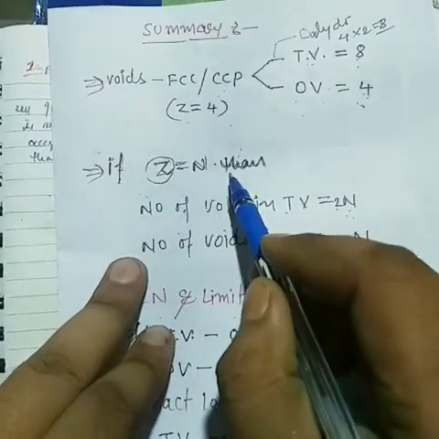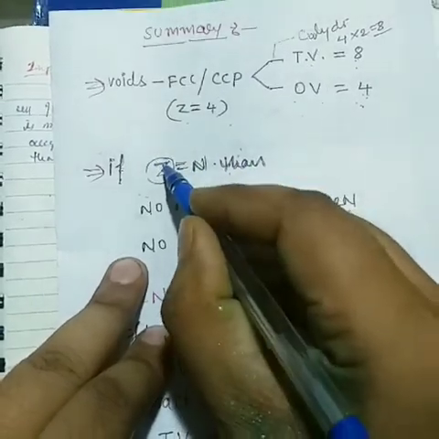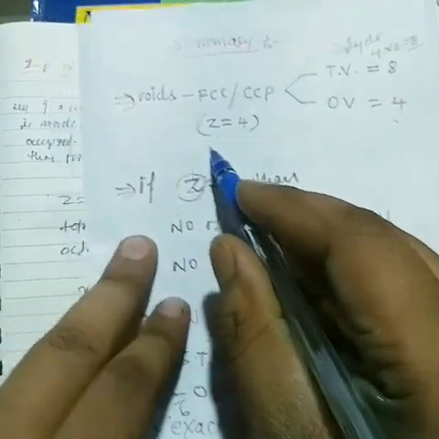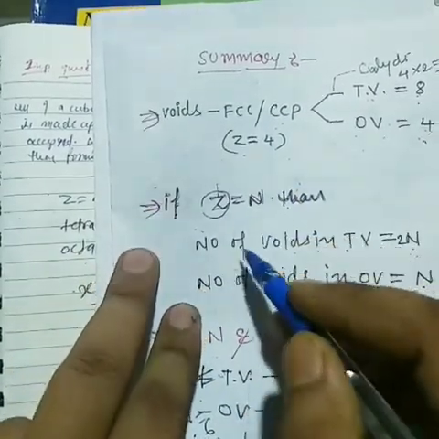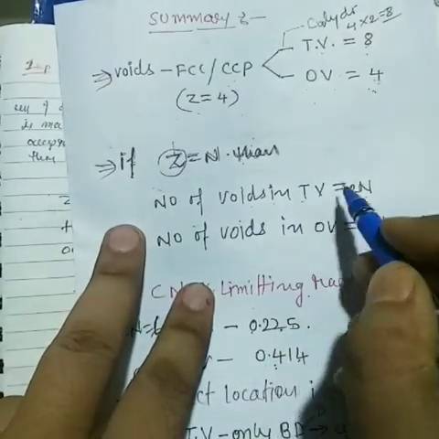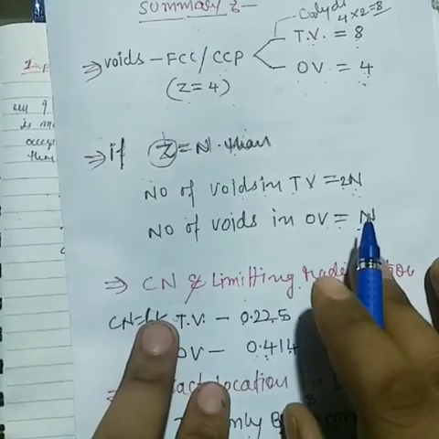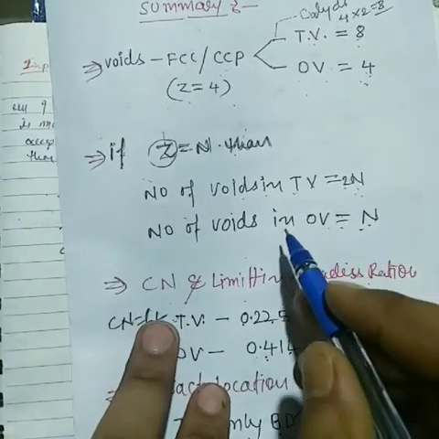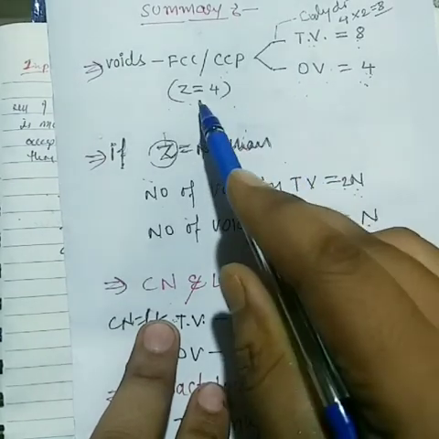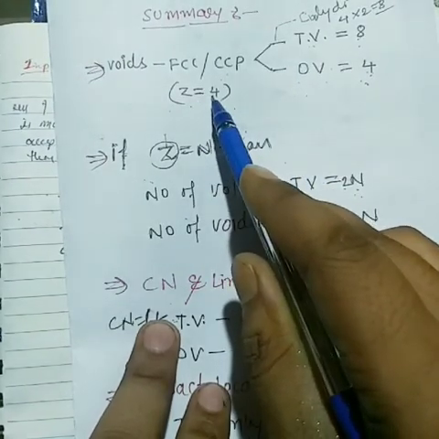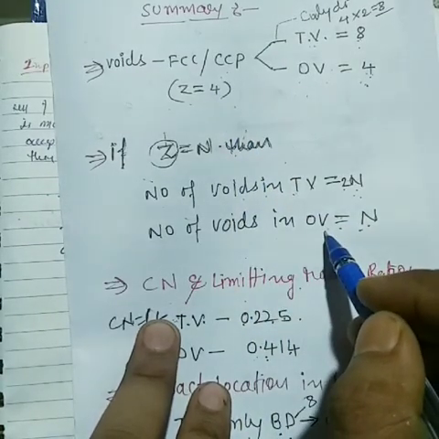So here is the formula: Z, what is the sense of Z? Z means the rank of the unit cell, so the unit cell count equals N. So the number of tetrahedral voids is 2N, and the number of octahedral voids is N. That means FCC has a unit cell rank of 4, and octahedral voids are also 4 per unit cell.